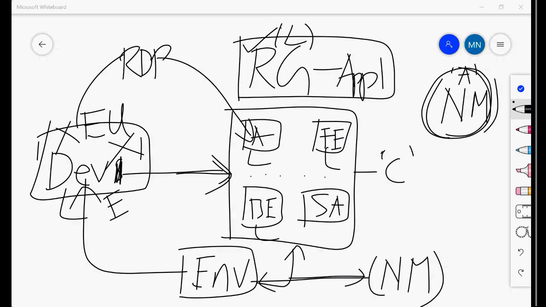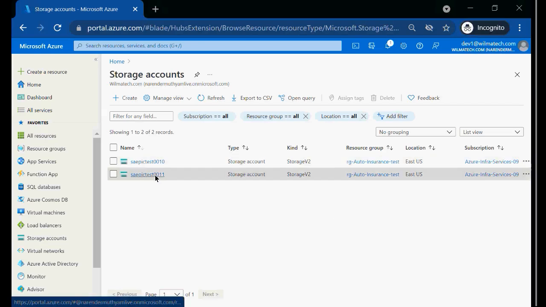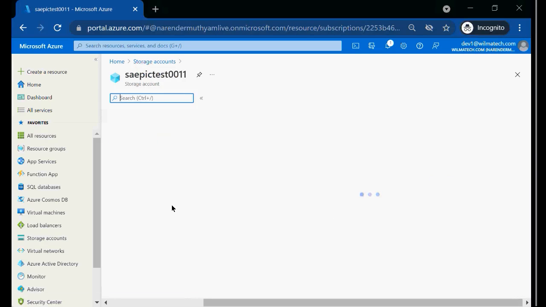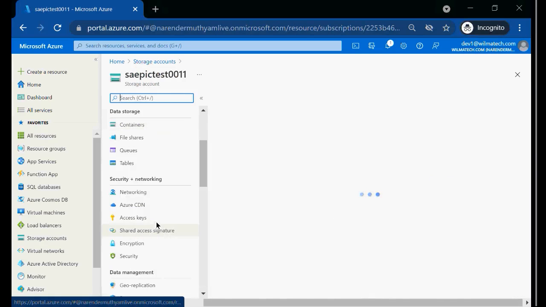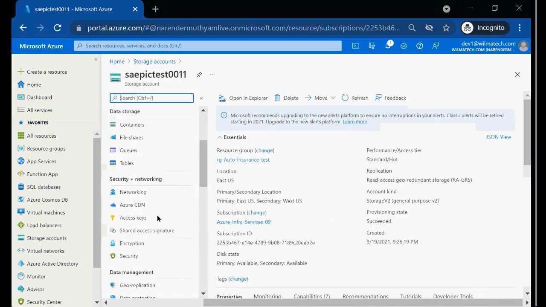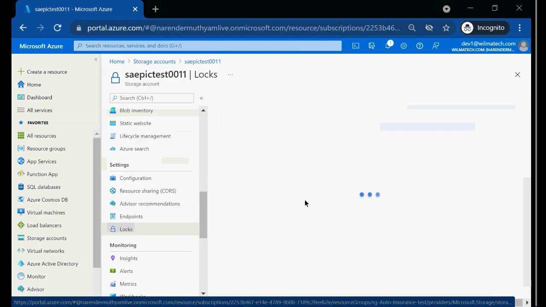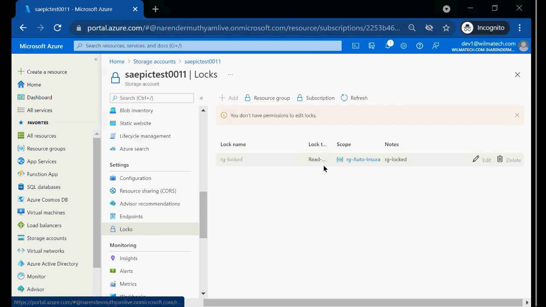So if you go to the developer login, there is one more. For him also there is a lock option. Okay, I'm a developer now. Yeah, if you go to this storage account, here also there is a lock. For him also there are locks. He can also lock it, provided he has permissions to do that.